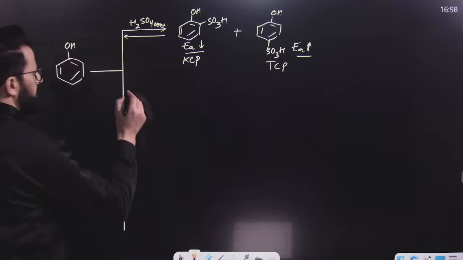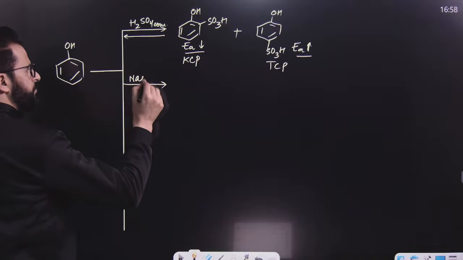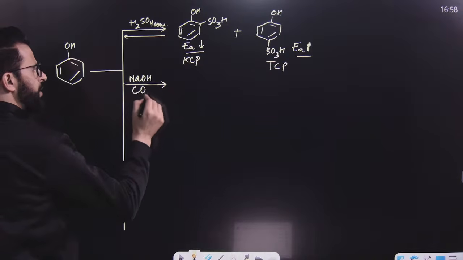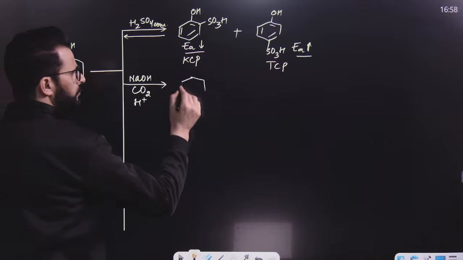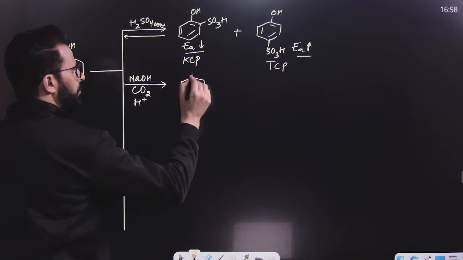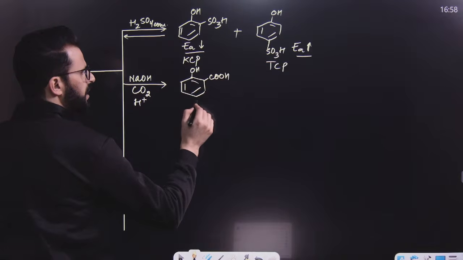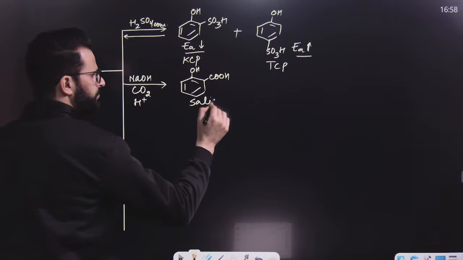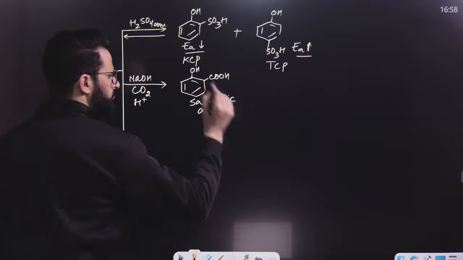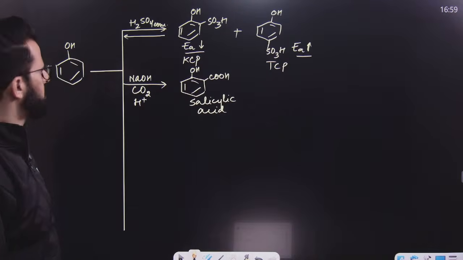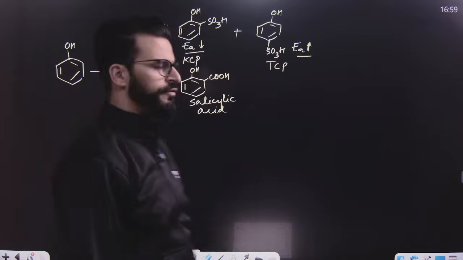Now, if phenol is treated with NaOH, then carbon dioxide followed by acidification, we will get orthohydroxybenzoic acid, known as salicylic acid, as the major product, and the reaction is known as Kolbe reaction, or Kolbe-Schmidt reaction, or carboxylation of phenol.